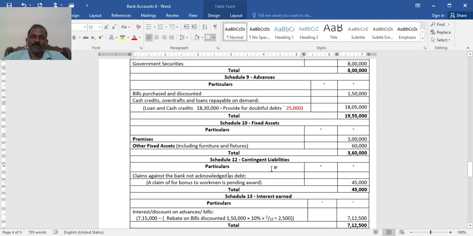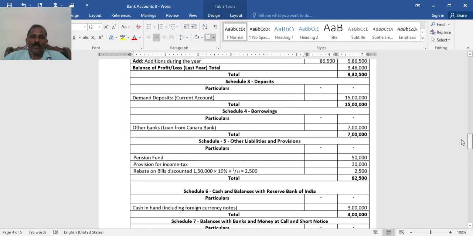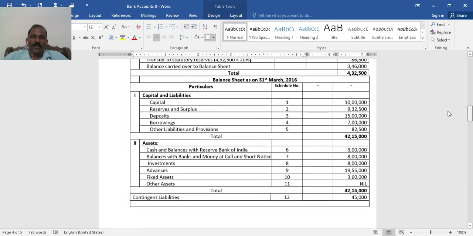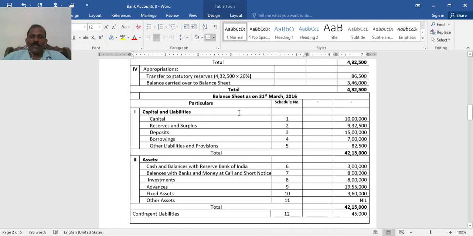Now Schedule 12, contingent liabilities. One claim against the bank not acknowledged as debt: a claim for bonus 45,000. Now the balance sheet. First capital and liabilities: capital 10 lakh, reserves and surplus 9 lakh 32,500, deposits 15 lakh, borrowings 7 lakh, other liabilities and provisions 82,500. Total liabilities 42 lakh 15,000.